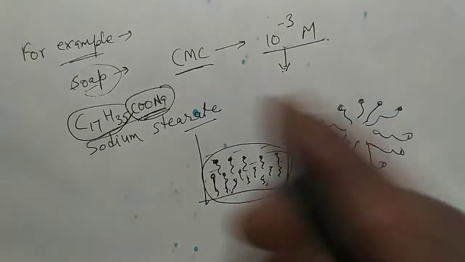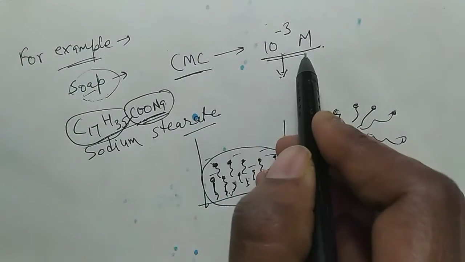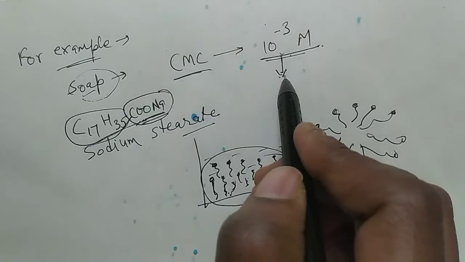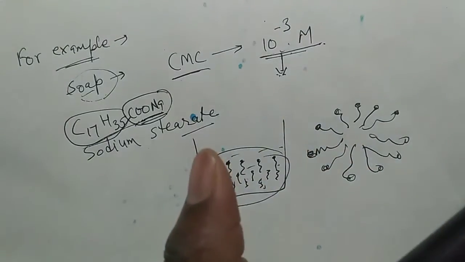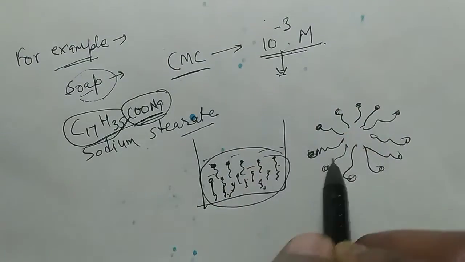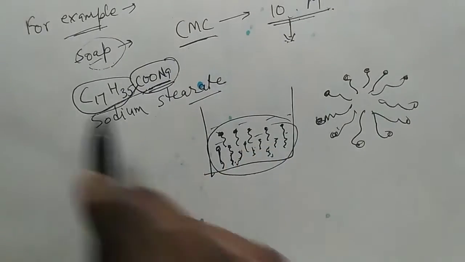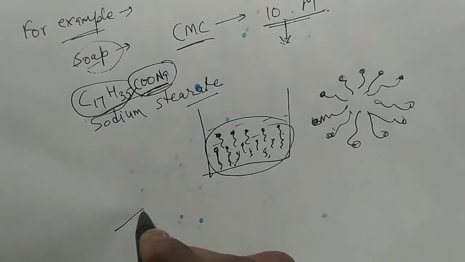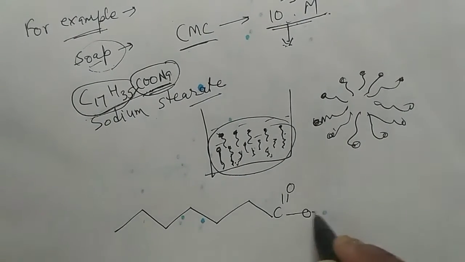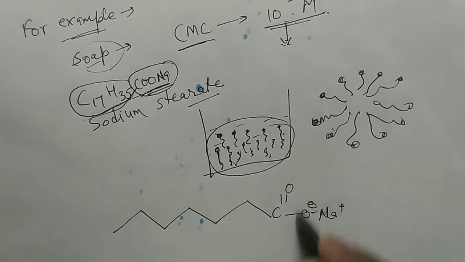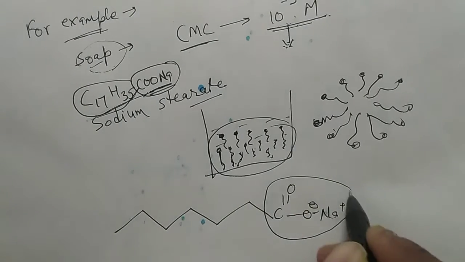So see, CMC is 10 to the power minus 3 means below this concentration of soap, micelle formation does not take place, while at higher concentration it occurs. Okay, see, this is sodium stearate. We can show the structure of sodium stearate in this way. This is the polar part.